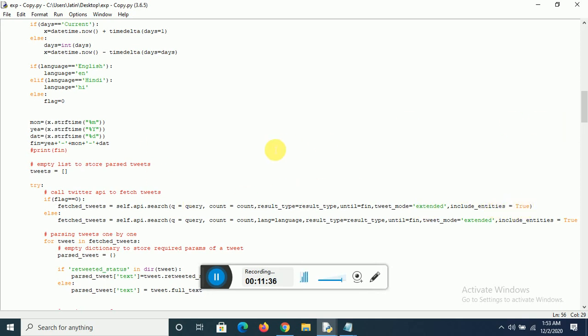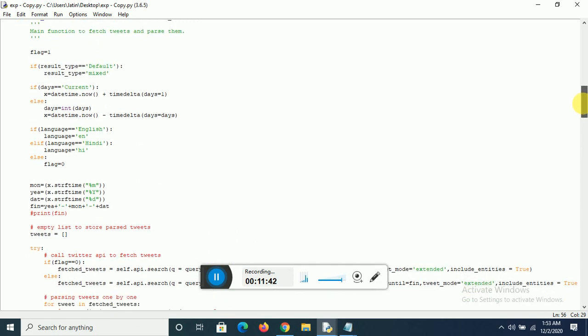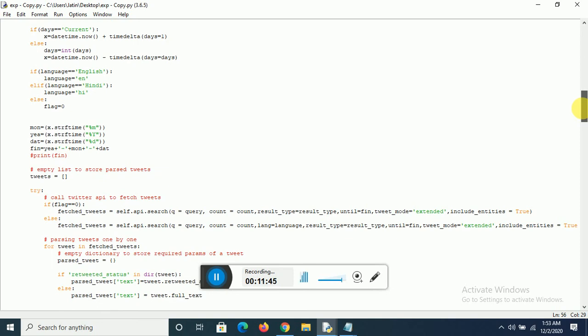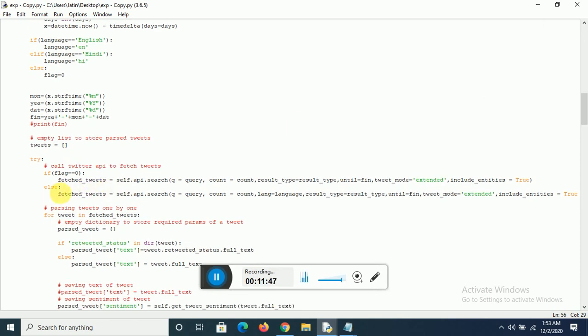If the flag is equal to 1, as we had said above, that means the language was either English or Hindi, and accordingly we fetch tweets: self.api.search with query, count, language (either Hindi or English), result type, and the rest of it is absolutely the same.